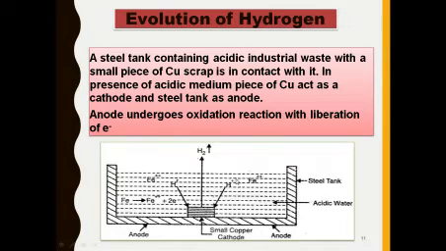The solution contains H+ ions because the solution is acidic. That H+ ion accepts the liberated electron. Due to the acceptance of this electron over the copper metal, there is a liberation of hydrogen gas. That's why it is called the evolution of hydrogen type of mechanism.